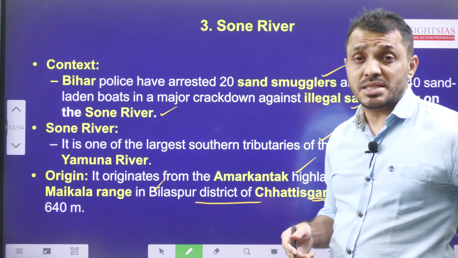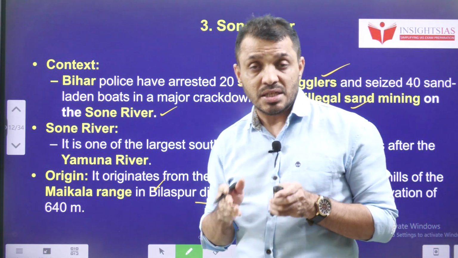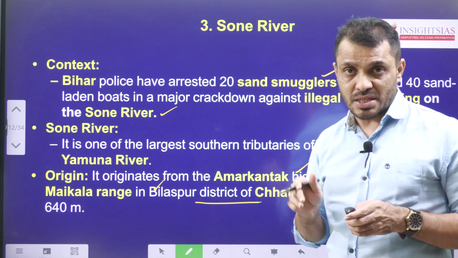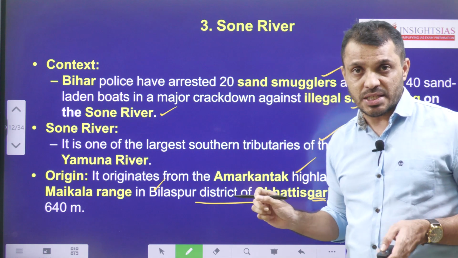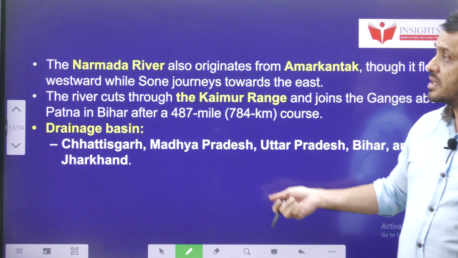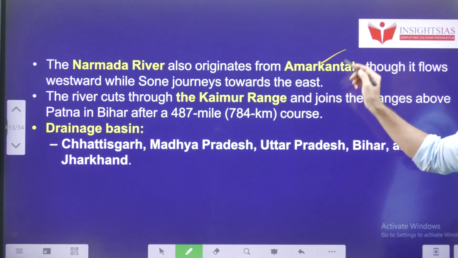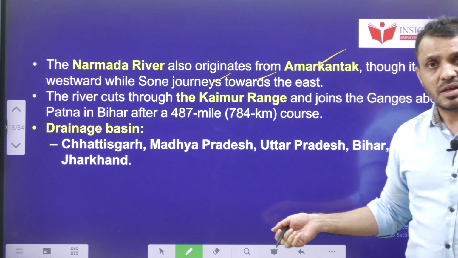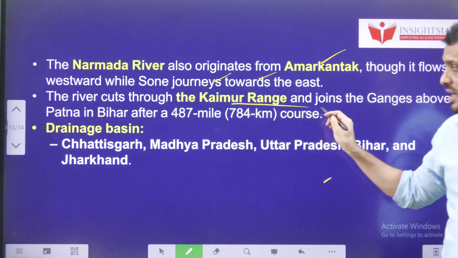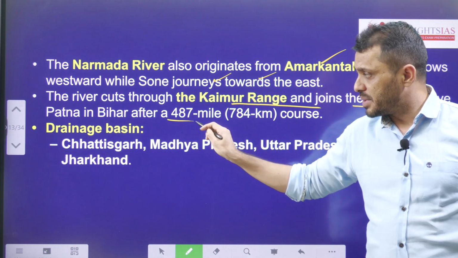If you remember, students, which biosphere reserves are present in Chhattisgarh, please comment on those biosphere reserves in the comment section. Next, the Narmada river also originates in the same place, but it flows towards the western direction, whereas Sone river flows towards the eastern direction. This Sone river cuts through the Kaimur range and joins the Ganges above Patna in Bihar.